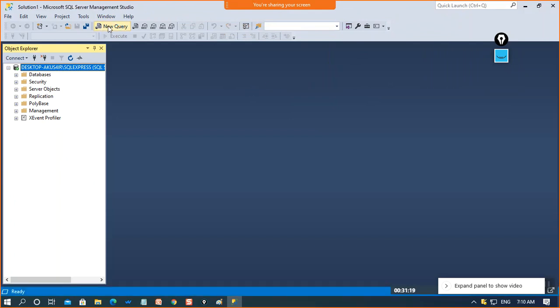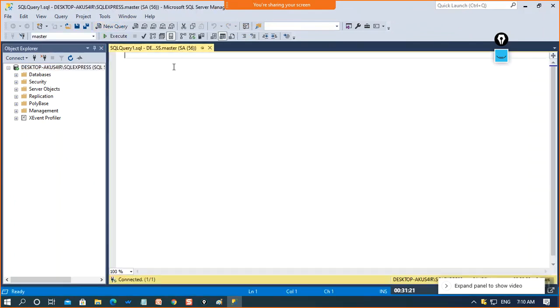You can open the new query window from here. And first of all, here we will be discussing the DDL commands. As I already told you, within DDL commands we will be covering create, alter, drop, truncate, and rename. So all these commands are covered in DDL commands.